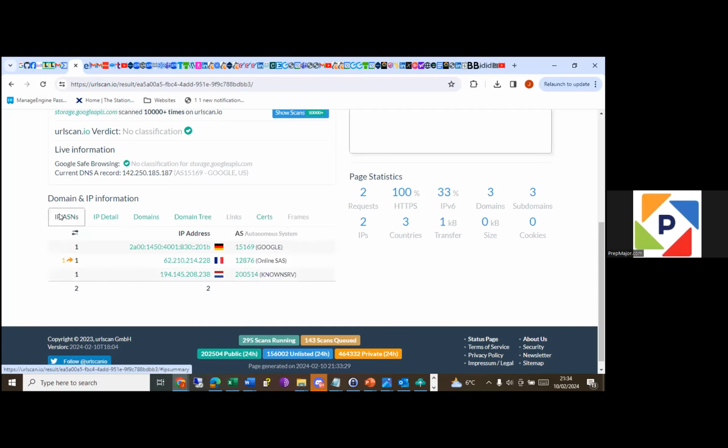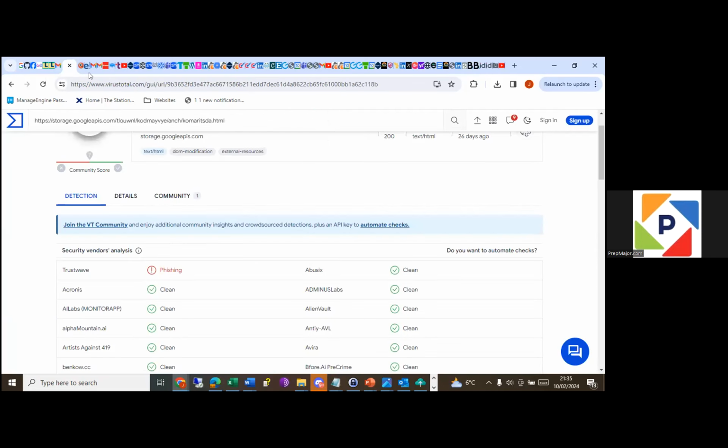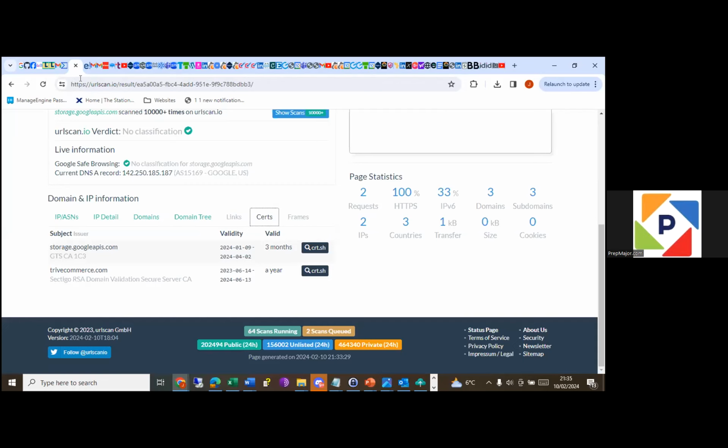So we've been able to establish that this IP is coming from three regions: Germany, France, and Netherlands. So the question is, one of the two says it's phishing, the other one didn't say anything.